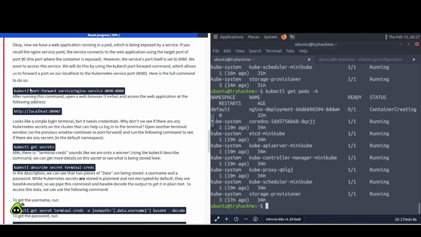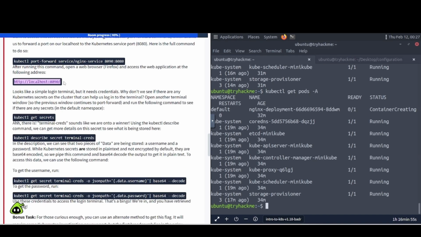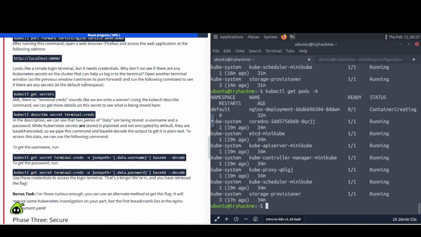All right, so once this is up and running, you should be able to use the port forward command here and then navigate to it via the Firefox web browser, via this URL. Hopefully this worked out for y'all. Obviously it did not work out for me.